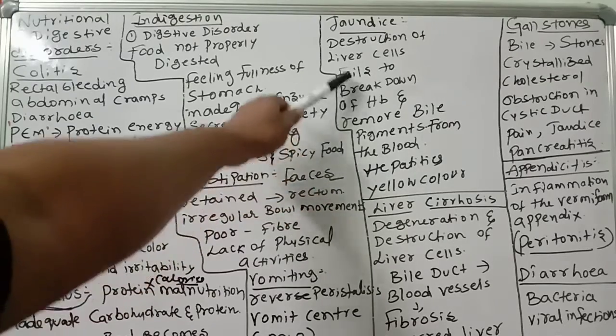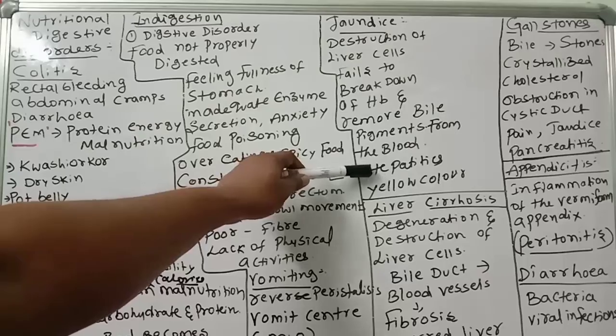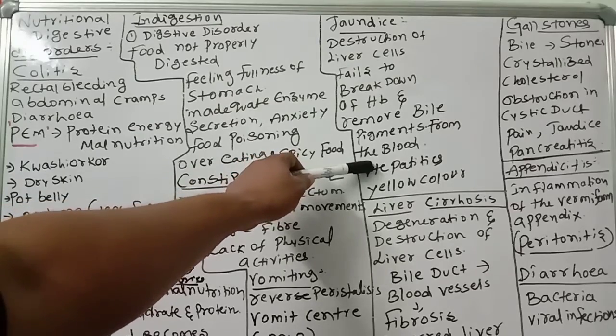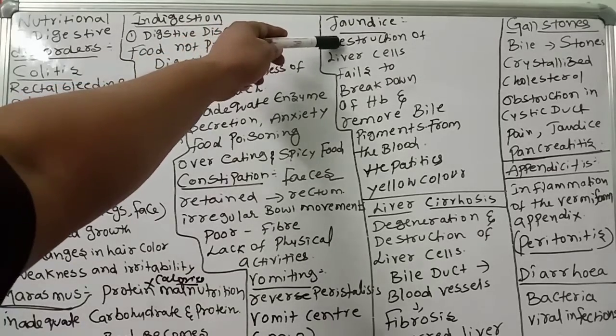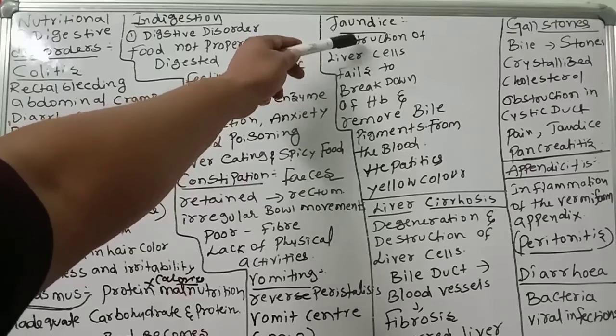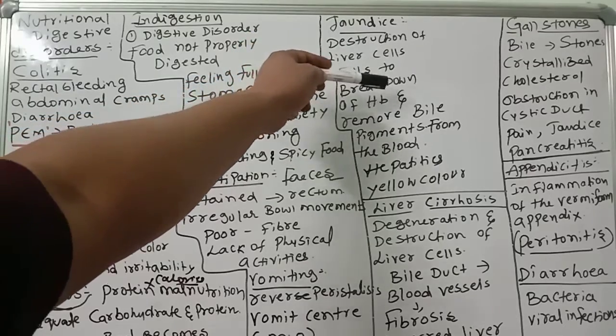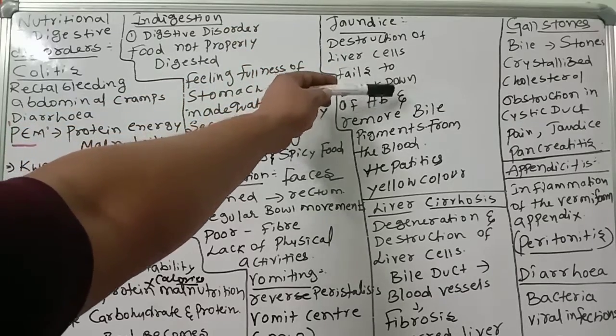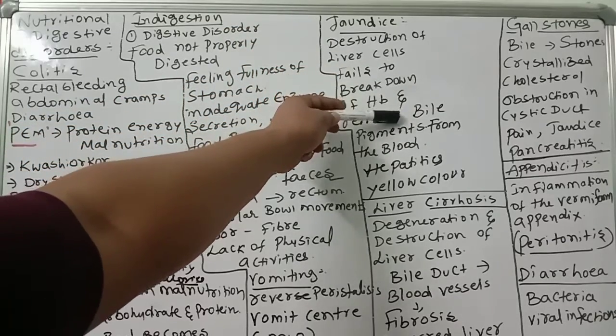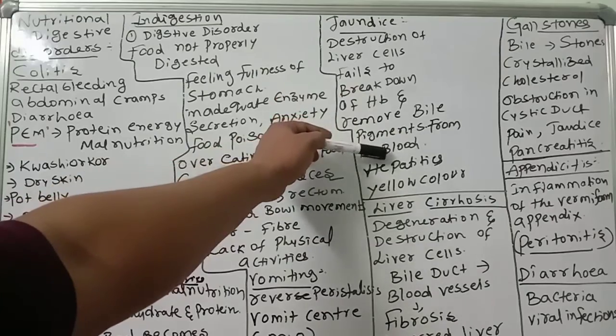Not only liver problems, but also the hepatitis B virus can cause jaundice. So this is one of the reasons. Hepatitis virus infection also leads to jaundice. It is very dangerous. The liver is the most important organ; if the liver is damaged, the total system will break down. So destruction of liver cells fails to break down hemoglobin of RBCs and fails to remove bile pigments from the blood.